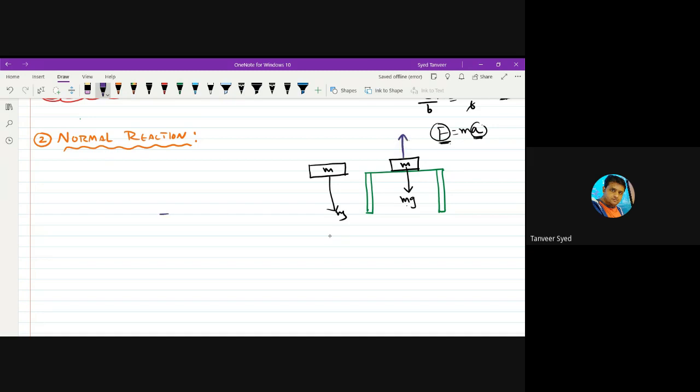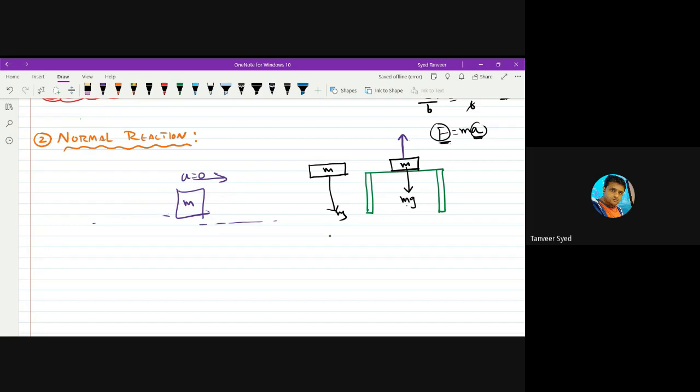The situation is like, if this is a body of mass m, I am applying a force of 10 Newton towards right. It should move towards right. If I apply force of 10 Newton towards left, it should move towards left. If I apply 10 Newton towards right and 10 Newton towards left, what is the net force? 0. If net force is 0, what will be acceleration? 0. It does not move. It will be stationary. If I remove this 10 Newton, it gets accelerated here. If I remove this 10 Newton, it gets accelerated here.